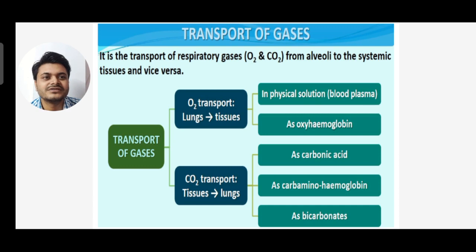Oxygen is transported in two ways: in physical solution, that is blood plasma, and as oxyhemoglobin. Whereas carbon dioxide transport can be done in three ways: as carbonic acid, as carbaminohemoglobin, and as bicarbonates.